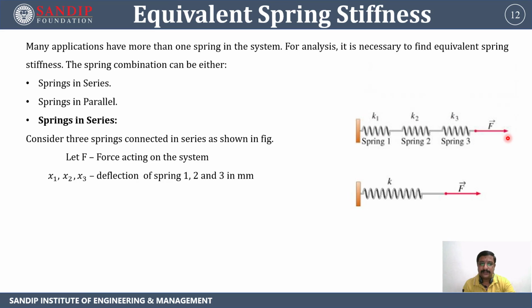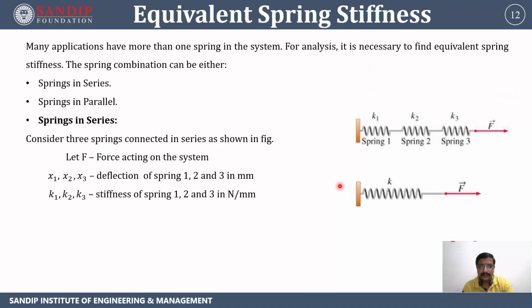X1, X2, X3 are the deflections of springs 1, 2 and 3 in mm. As we apply the force to this spring combination, there will be a deflection of the three springs. The first spring will get displaced by x1, the second by x2, and the third by x3, which is shown over here.